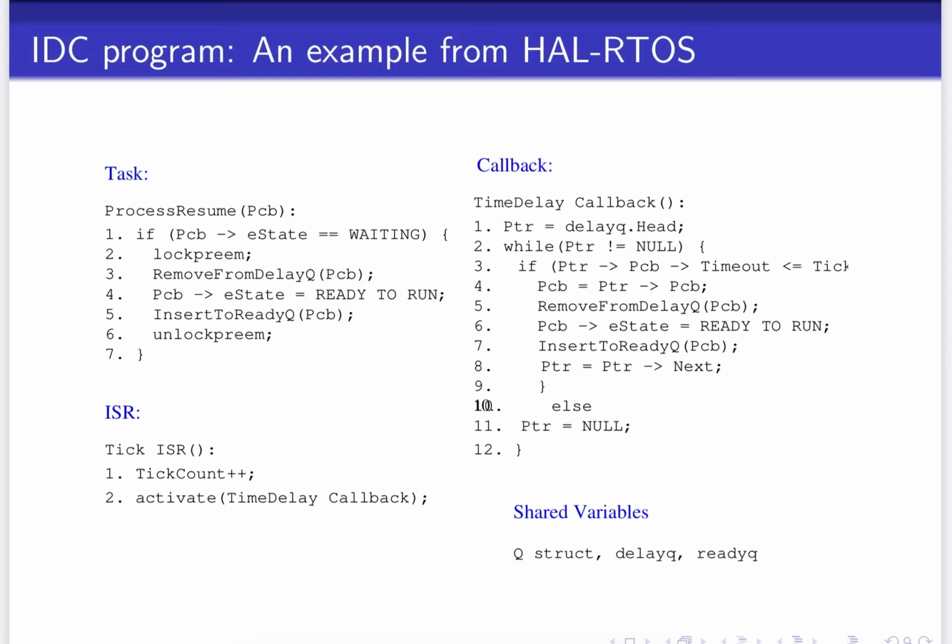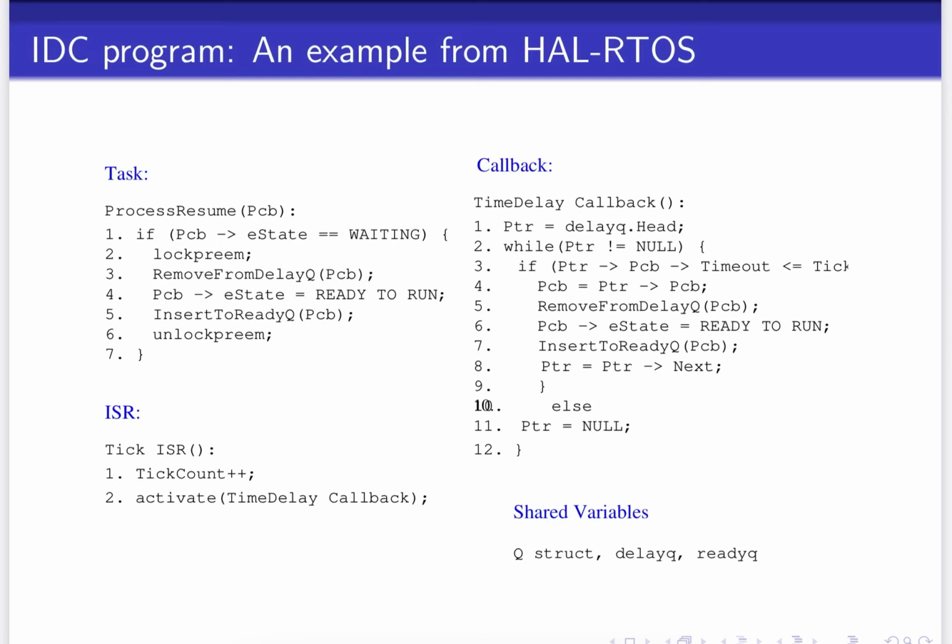Let's imagine a scenario where we have an application where this task thread is called. It executes the check in line number 1, the if statement passes, but let's say before the scheduler is suspended by using the lock preemption command, the tick ISR thread takes over, increments the tick count, which in turn enables a process to move out of its delay queue. So the time delay callback is executed. It picks up the process from the delay queue and puts it into the ready queue.